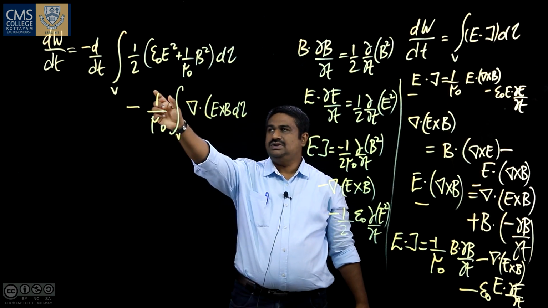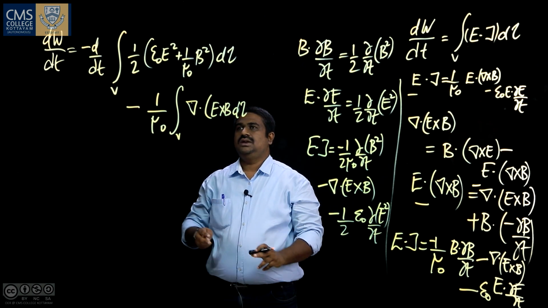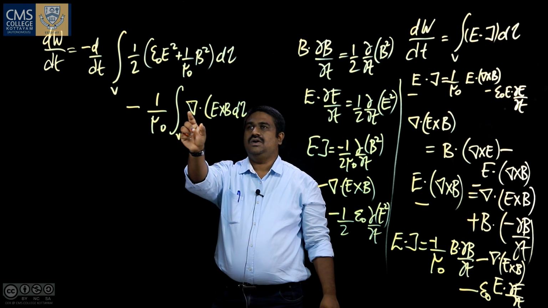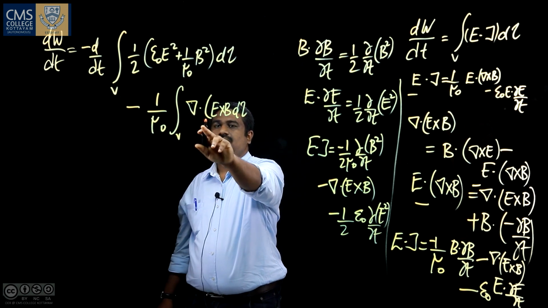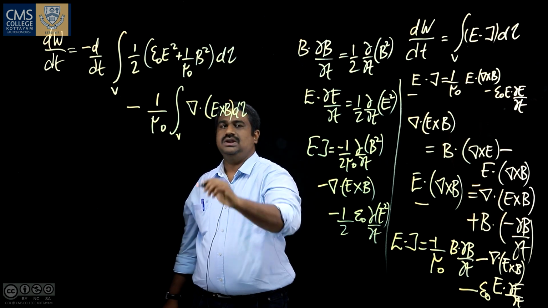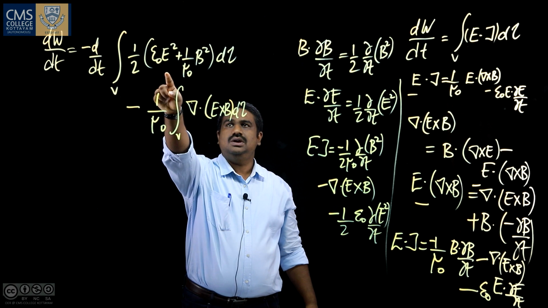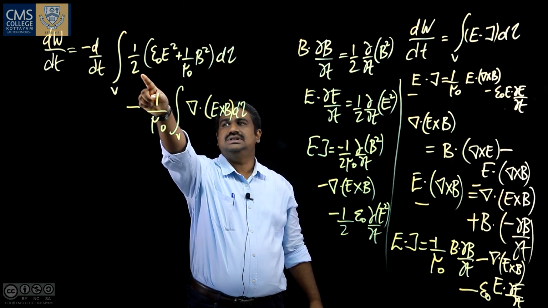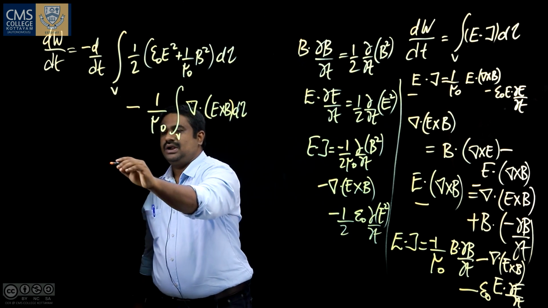So, now our rate of change of work done on the charges is given by two terms, minus d by dt of one term and minus 1 by mu 0 of del dot E cross B d tau. And we know that this is the electric work done and this is the magnetic work done.